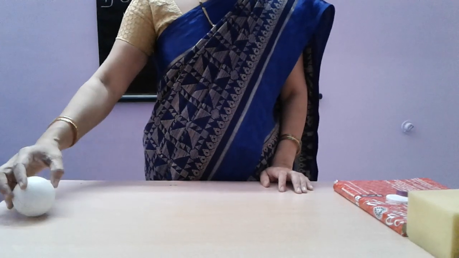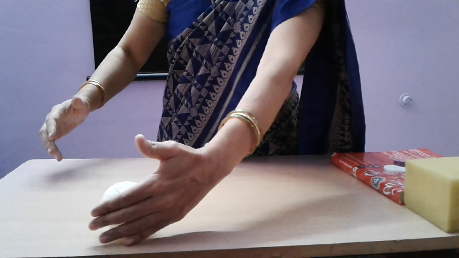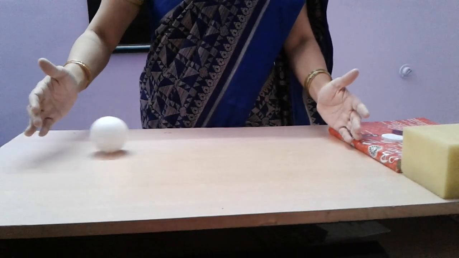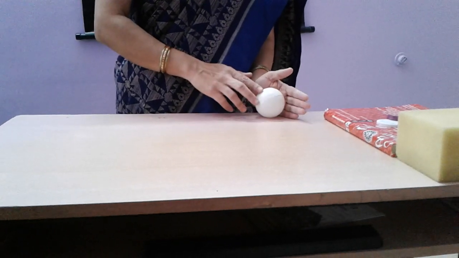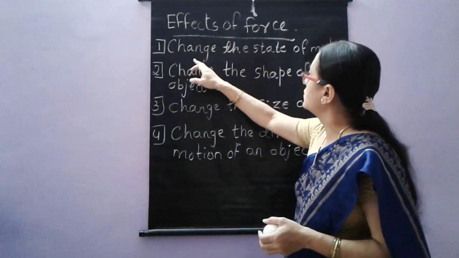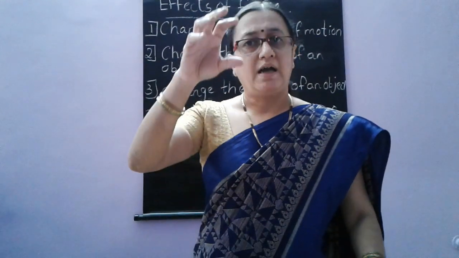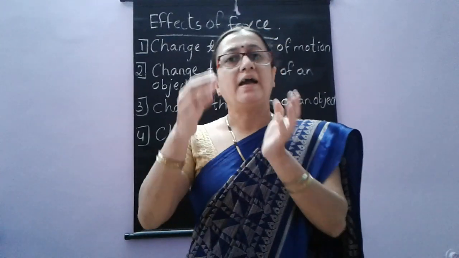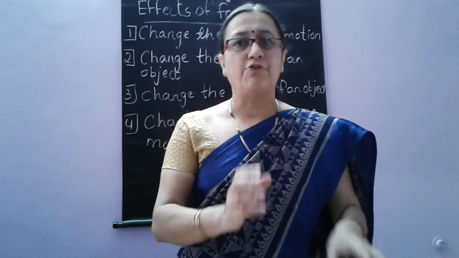Now, the ball is moving here. By applying force, the ball starts moving. Now, again by applying force, the ball comes to rest. Let us see once again. Application of force will bring any object into motion. Similarly, application of force can bring the object to rest. So, the first effect of force is to change the state of motion. Change the state of motion means any object which is at rest can be changed into motion, and any object which is already moving can be brought to rest by applying force.